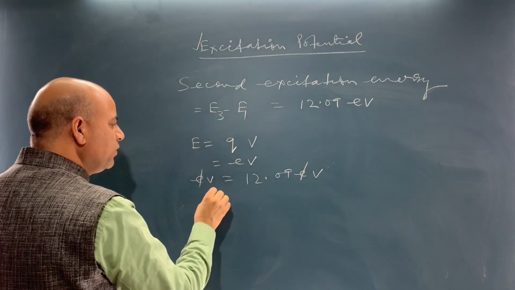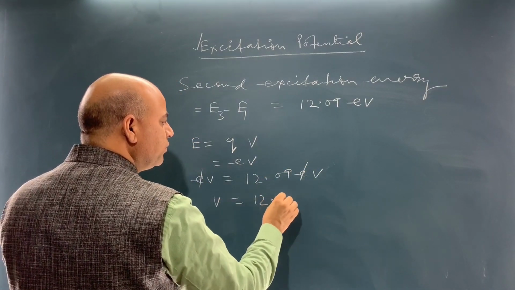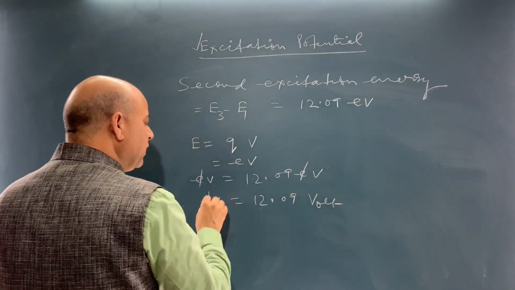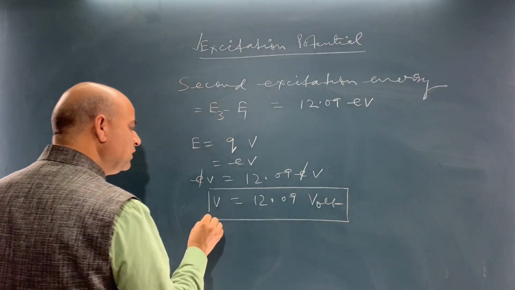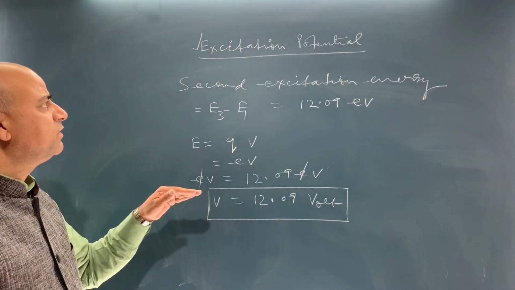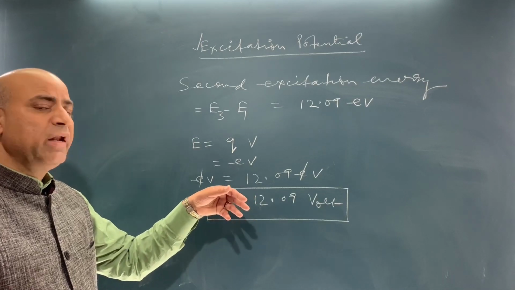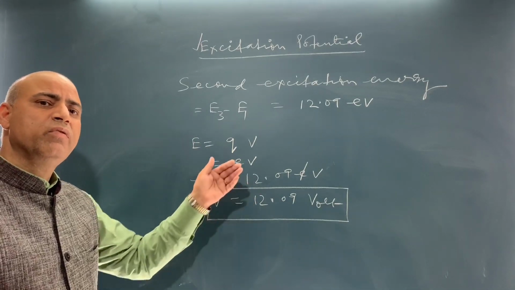E cancels, so V is equal to 12.09 volt. This is the second excitation potential. In this case, the electron will jump directly from first orbit to third orbit.